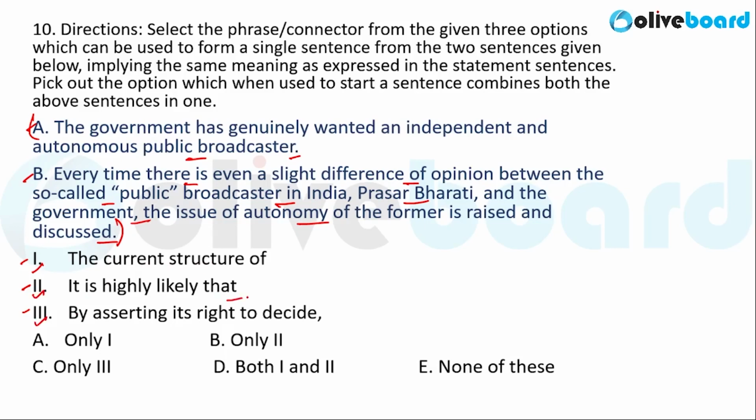Now, if you go through these three options that are given, 1, 2 and 3, the current structure of, it is highly likely that, and finally, by asserting its right to decide, none of these three options or phrases connect the two sentences appropriately. Hence, option E, that is none of these, is the correct answer.